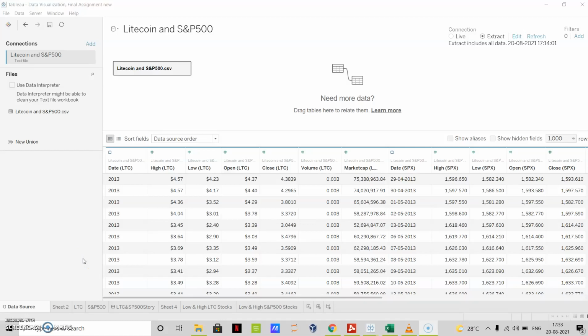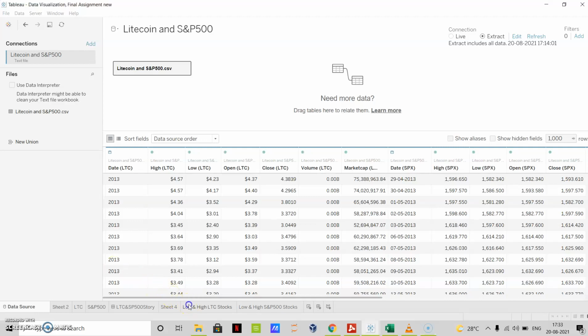Hello, my name is Abhishek, and for this assignment, our group has included the dataset on Litecoin and S&P 500 stocks. In this dataset, we have various columns such as the low and high value for LTC as well as S&P 500 stocks. Then we have open and close prices. Then also we have volume for the LTC stocks, and so on.